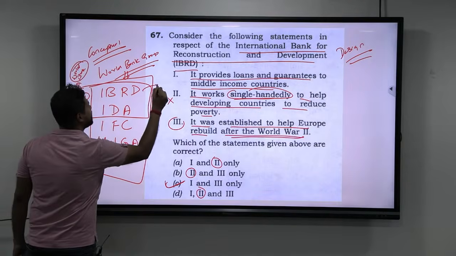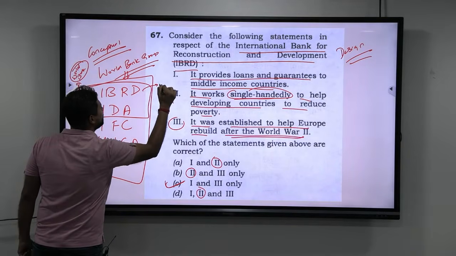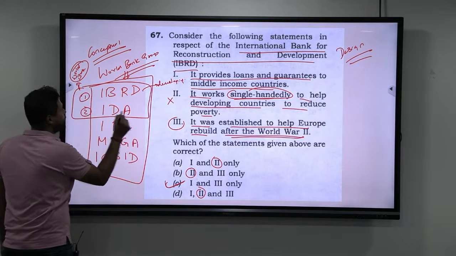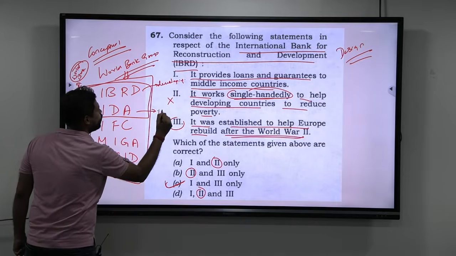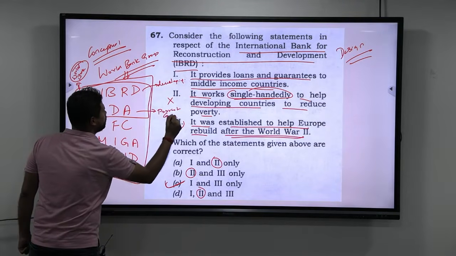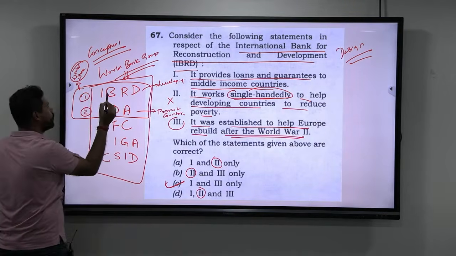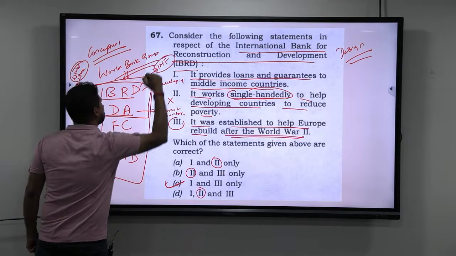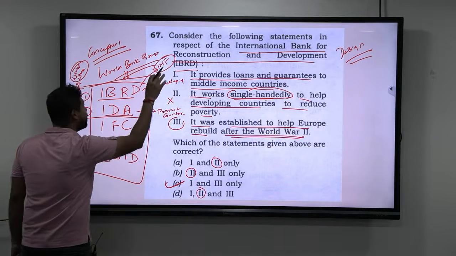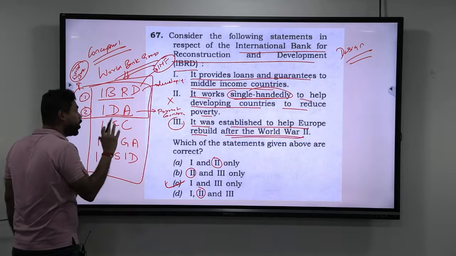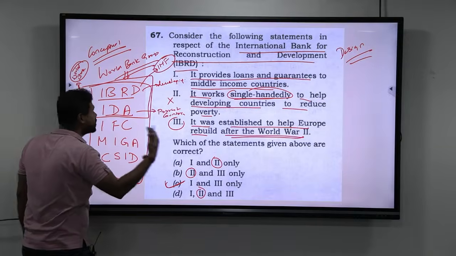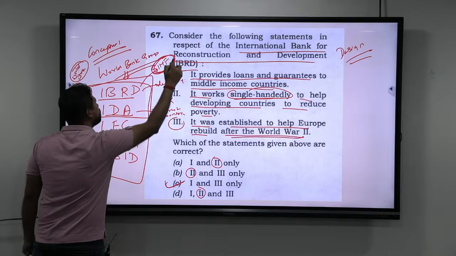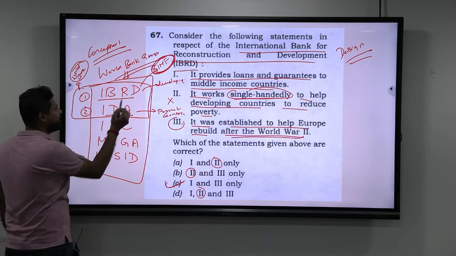Now IBRD basically gives soft loans to developing countries, and IDA gives loans to the poorest countries. Now, to be a member of IBRD and IDA, it is necessary that you first be a member of the IMF. Because it is the IMF that will take care of your balance of payment, to monitor it so that you don't reach the BOP crisis. Hence, first you have to go to the IMF and then become a member of IBRD and IDA.